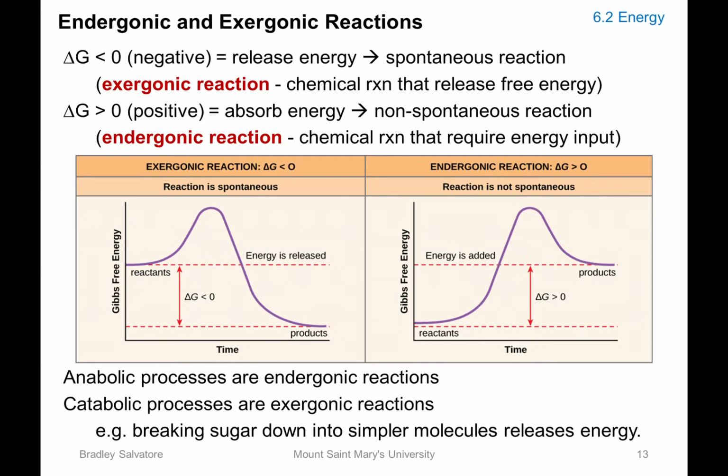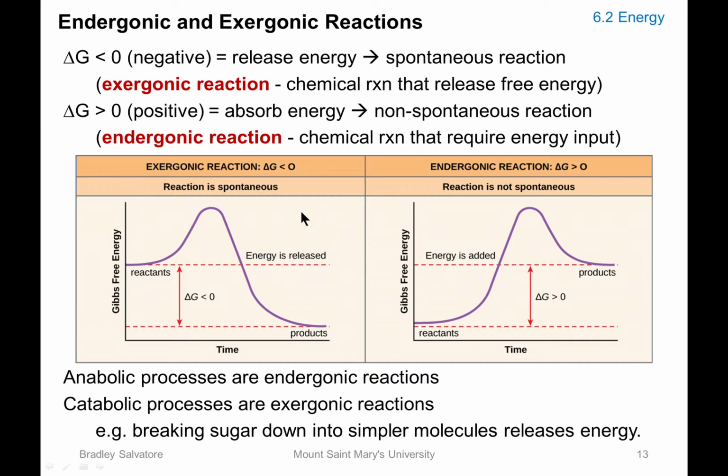So from your delta G calculation, from the change of Gibbs free energy, you can tell if a reaction is spontaneous or not. If your delta G is negative, you will release energy, and that is a spontaneous reaction. We also call that an exergonic reaction. It is defined as any chemical reaction that can release free energy. If your delta G is positive, your chemical reaction will absorb energy in order for it to occur. Thus, that is not a spontaneous reaction. We call those reactions that require energy input endergonic reactions.